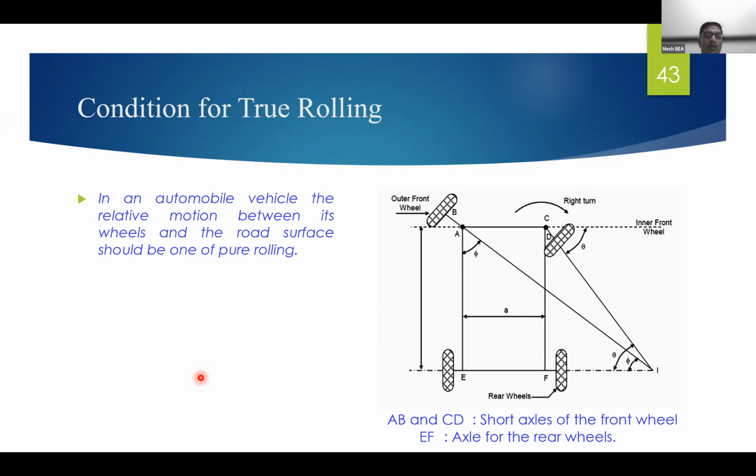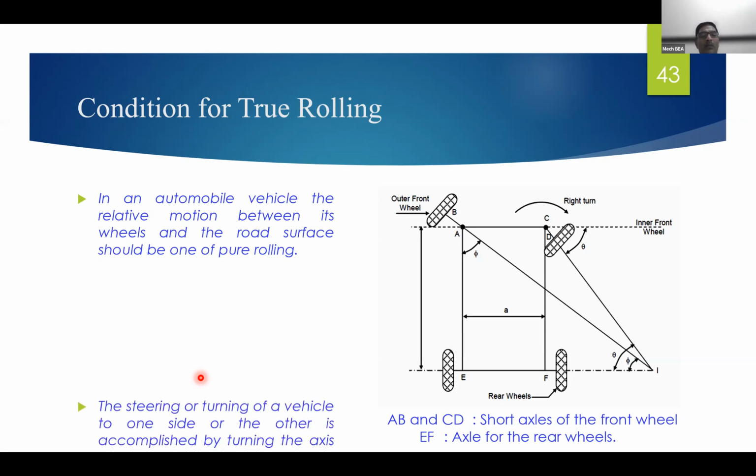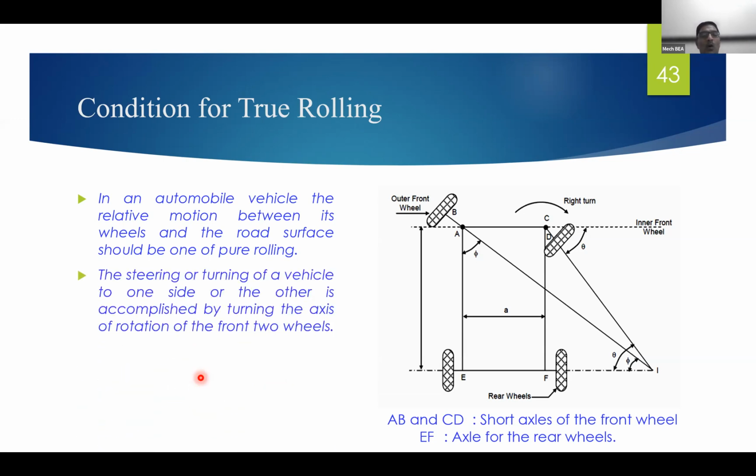To have this pure rolling, what will be the condition? That condition we are going to call the condition for true rolling or pure rolling.